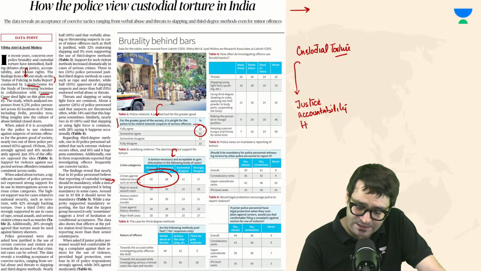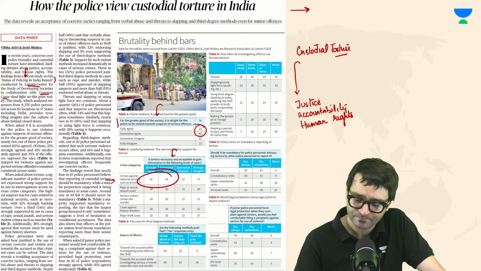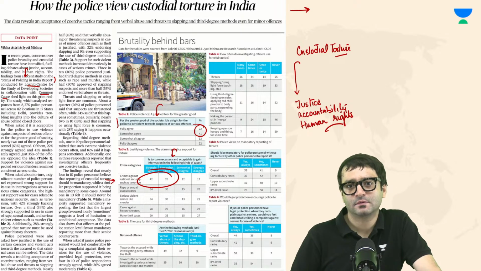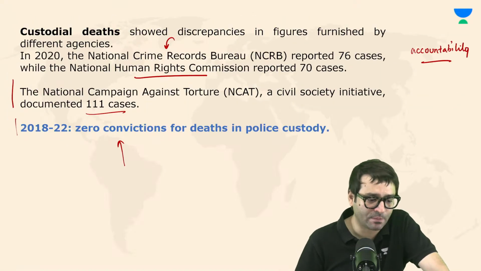And it raises a larger question on human rights. That makes this topic very, very important.